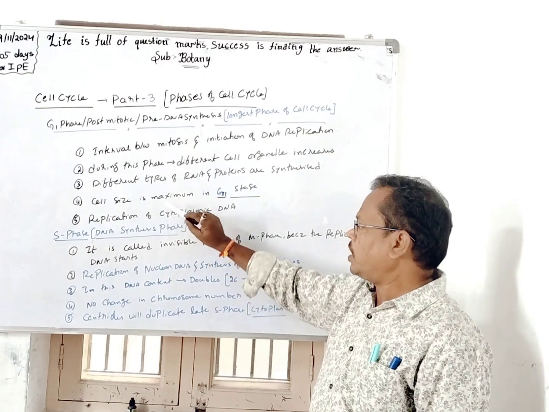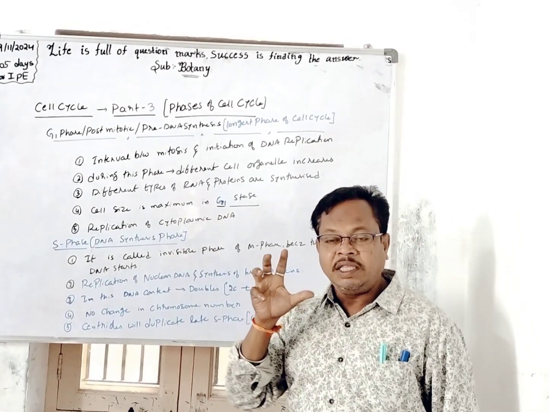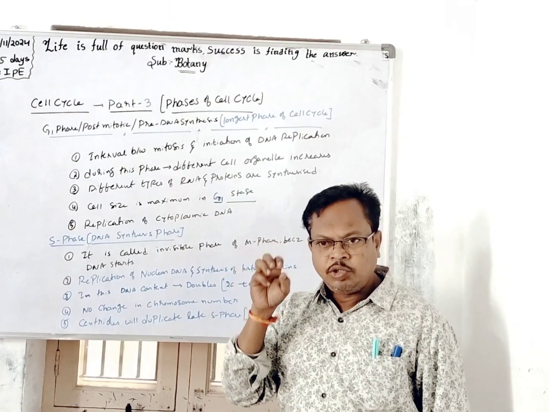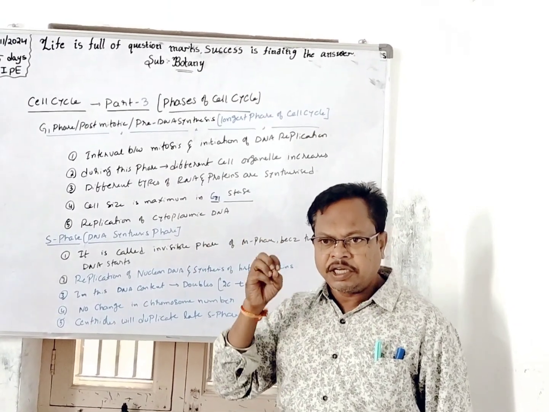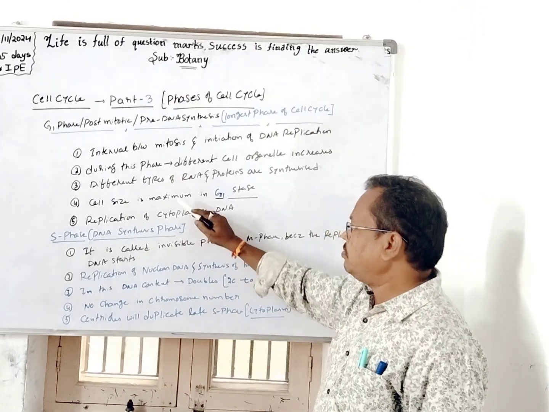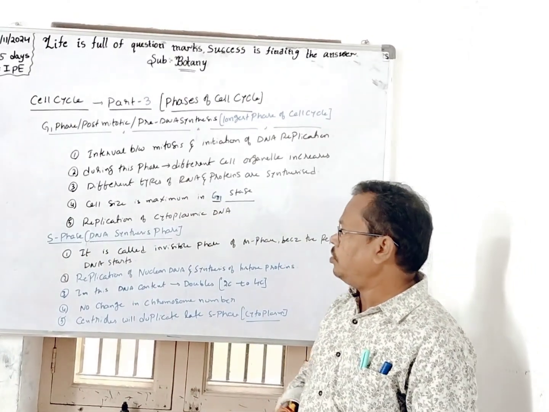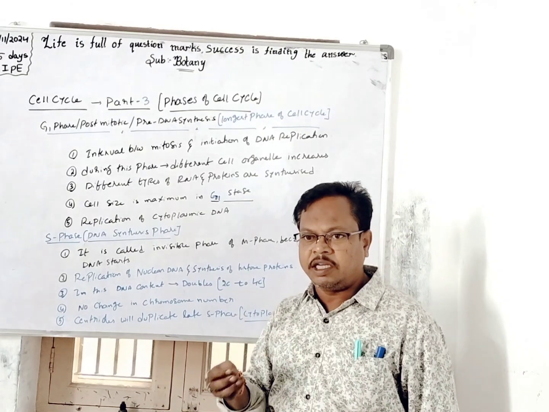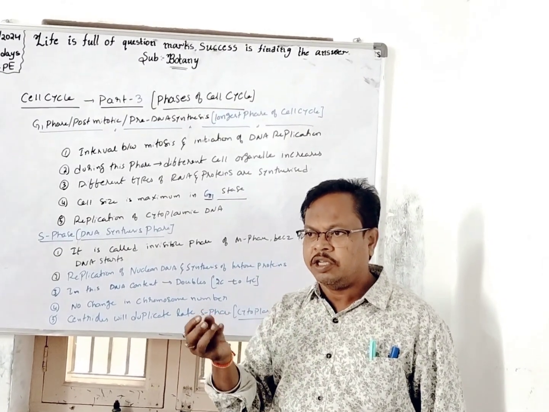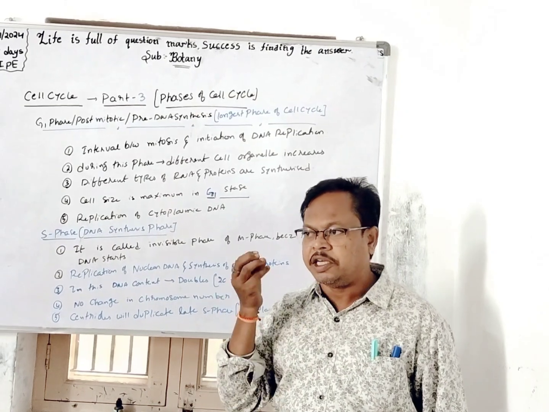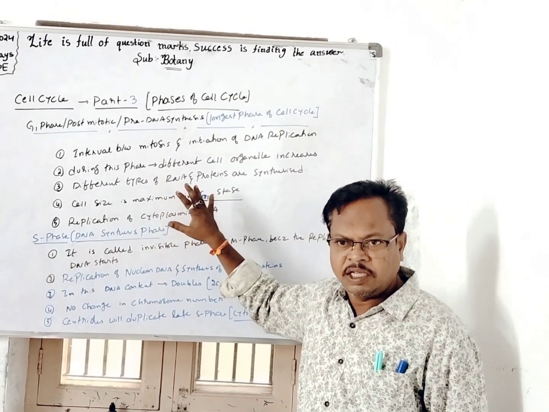If you come to this, the cell size increases maximum. Why does the cell size increase maximum? Due to the increased protoplasmic content, increased RNA, and increased different types of proteins, which make the cell size maximum in the G1 phase, right? And also in this phase, I already said that the protoplasmic content has increased. Why has the protoplasmic content increased? Due to the increased RNA and increased synthesis of proteins in the cytoplasm of the cell.